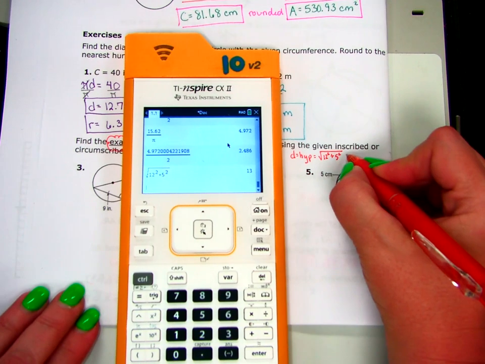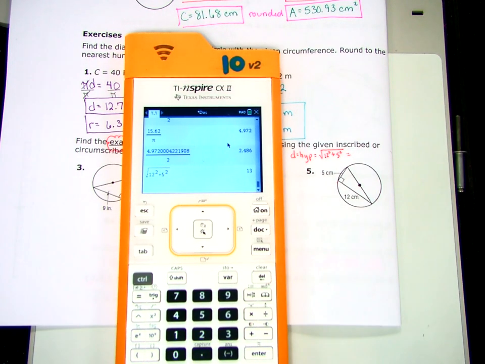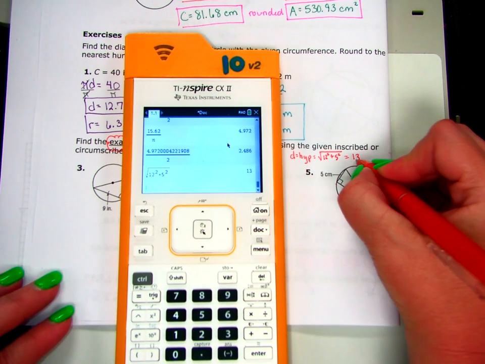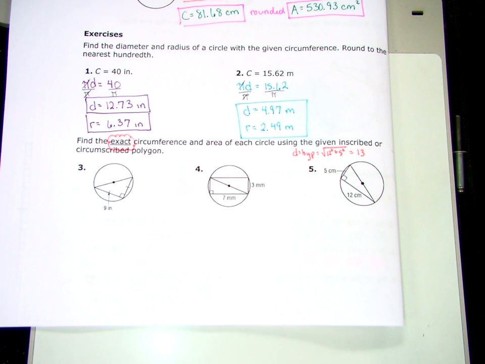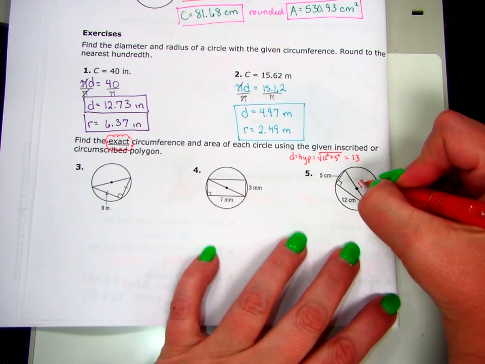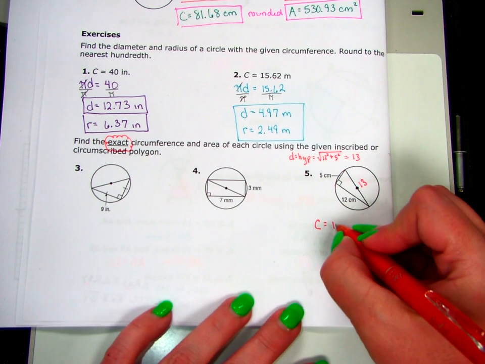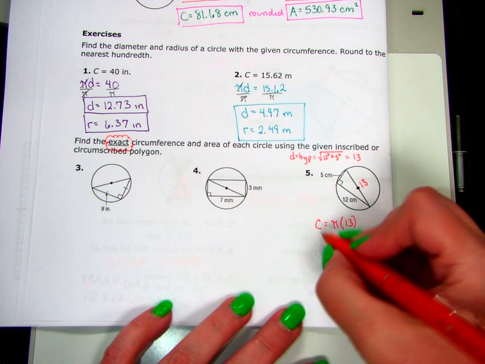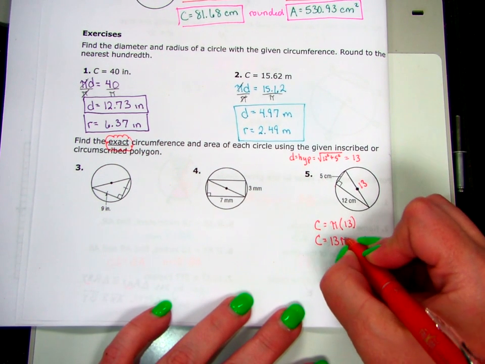I just get 13, which is good, because if I got a decimal that went on forever and ever, it would no longer be exact, and I would have to back up and do something different. But we got lucky, and that's what we call a Pythagorean triple. 5, 12, 13 makes a perfect triangle. So this is 13, which means the circumference is easy because it's just pi times the diameter, which means my circumference is 13 pi centimeters.